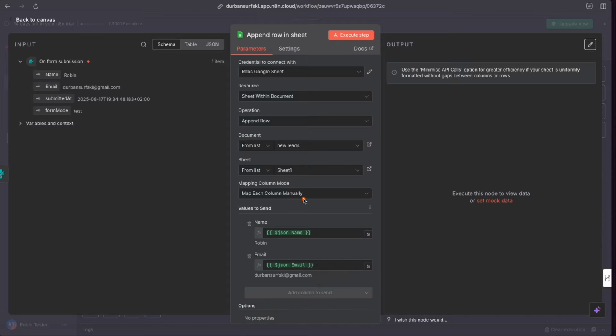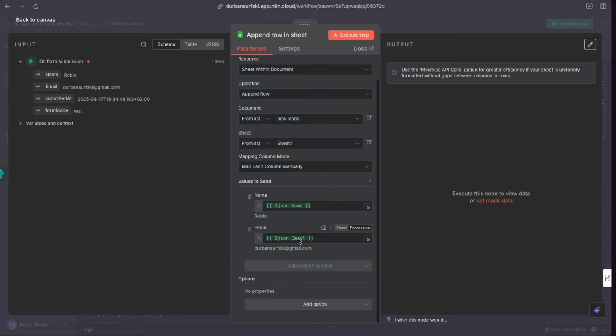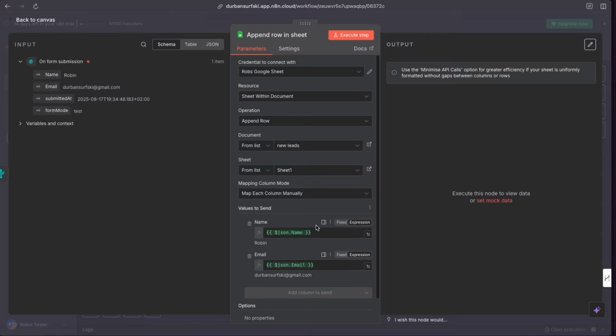All right, and now this is what's called an expression. This is an expression in a language that n8n uses that is basically a dynamic token. And every time that spreadsheet is filled out, the new lead's name will come in here. So you don't have to know how to write this. It is certainly a useful skill that you will develop as you work more and more with these tools. But you can just drag and drop. And you can actually do more to this. You could add more columns to our spreadsheet and give it a date and so on and so forth as well. We'll keep this simple right now, and we're going to go ahead and run this.